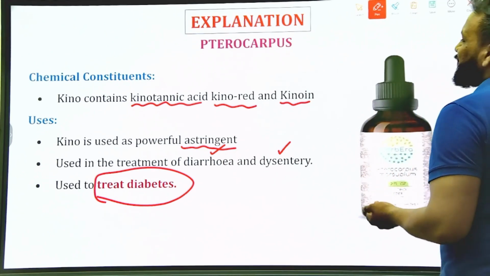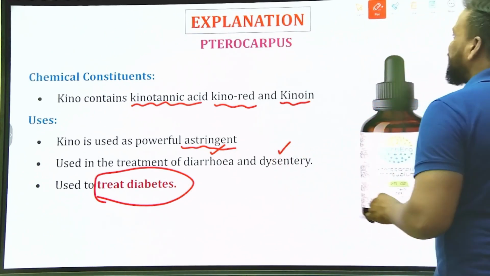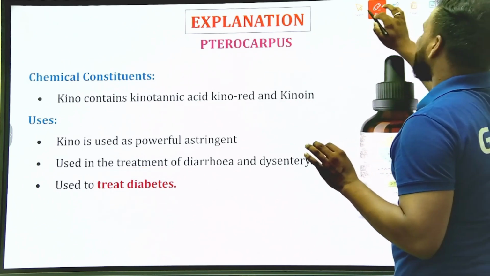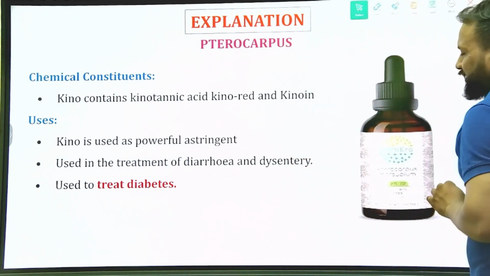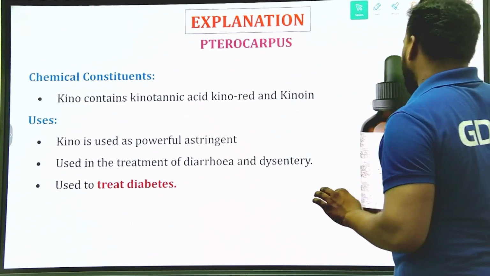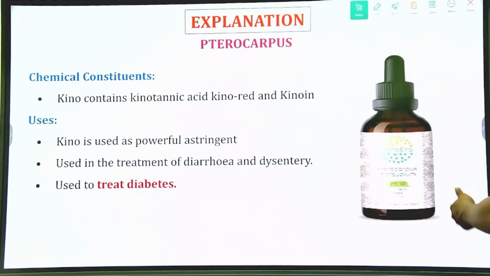Clear? So the hypoglycemic drug is Pterocarpus marsupium. This is a marketed formulation. Clear? Yes.